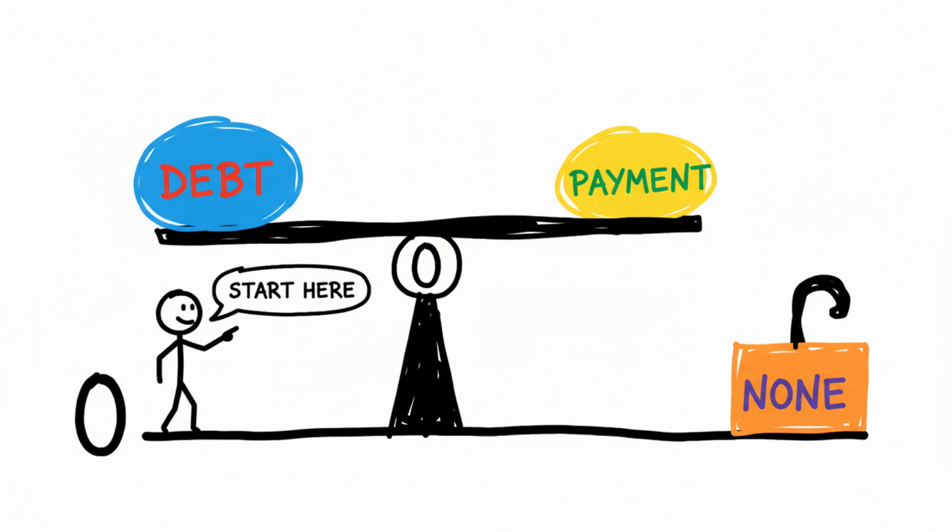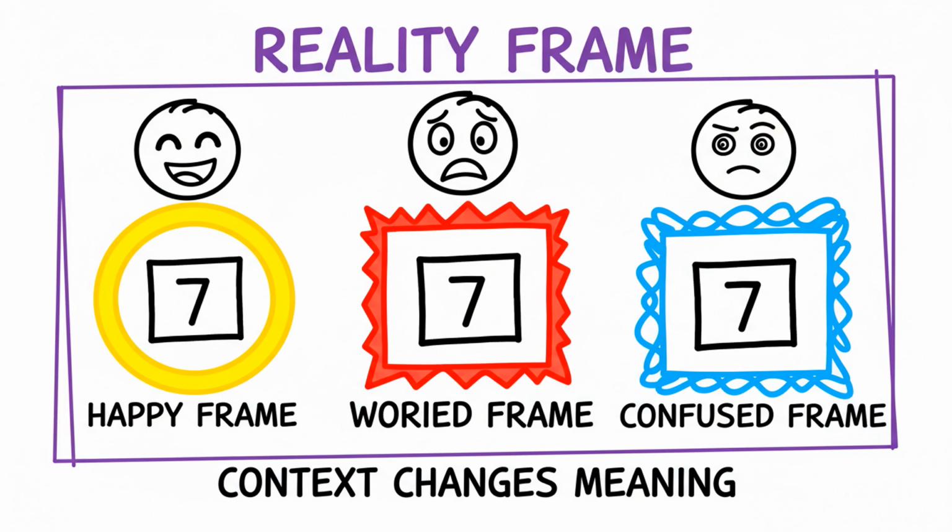Third, zero makes calculation more powerful. Algebra, negative numbers, coordinates, computers, and scientific measurement all depend on treating zero consistently. This does not mean people are foolish. It means people are practical. We have limited time, limited memory, and limited attention. Shortcuts help us survive and act quickly, but they can also lead us toward mistakes when the situation is complex or when someone else is trying to influence us.